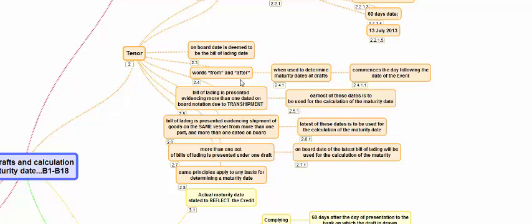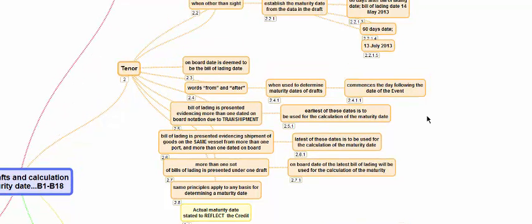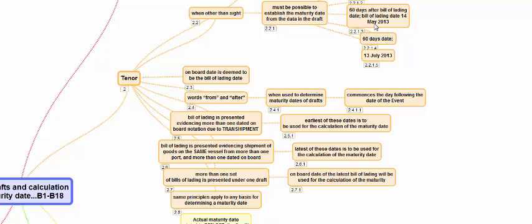The words from and after, when used to determine the maturity of the drafts, commence the day following the event. So when you say 60 days from 14th May or 60 days after 14th May, both mean the count will start with 14th May as day 0, 15th May as day 1. That is how the 60 days will be counted. Days from and after means following the day of the event.